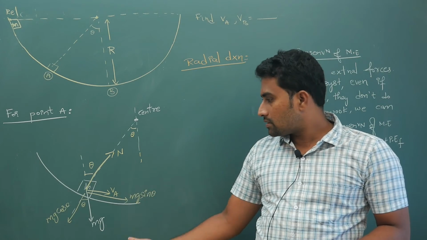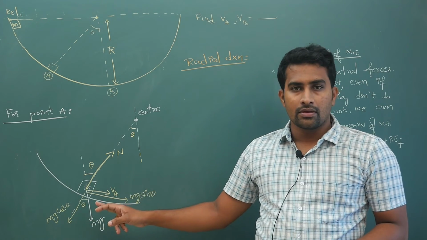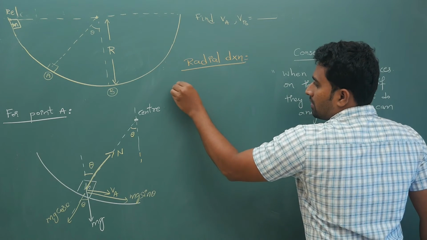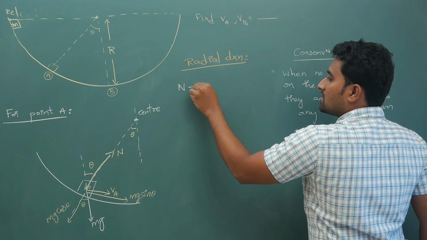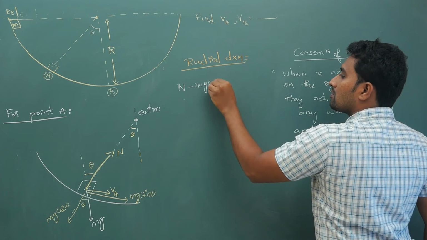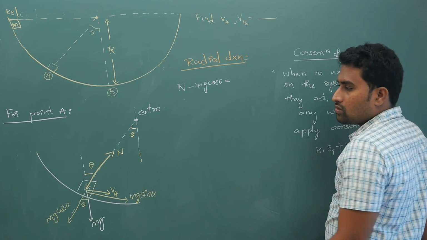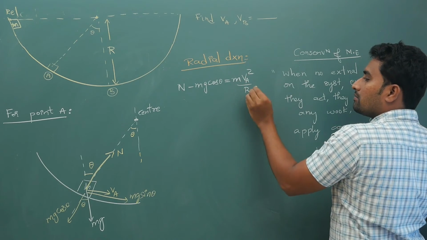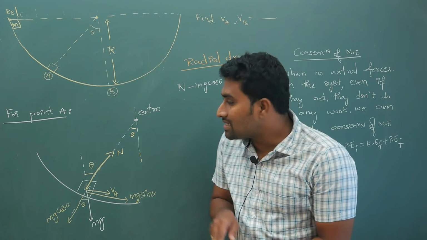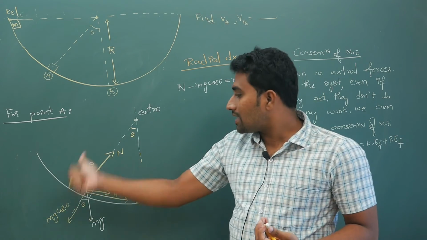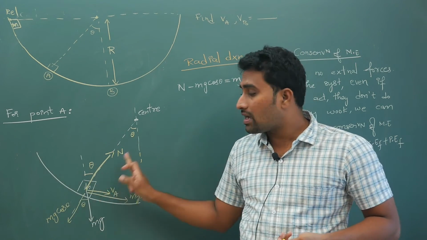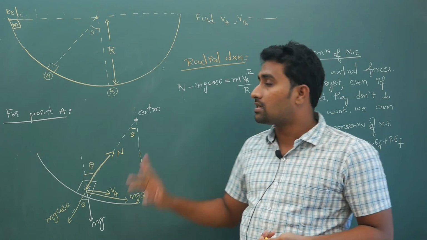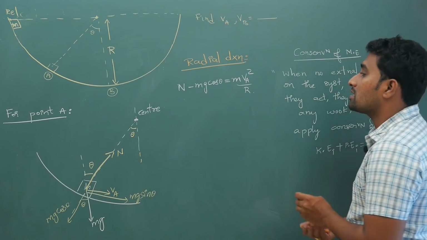So that will give you N minus mg cos theta is equal to m v_A square by r, because the circle center is this way, your resultant acceleration is towards the center. That is why I have to write N minus mg cos theta. I should not write mg cos theta minus N.